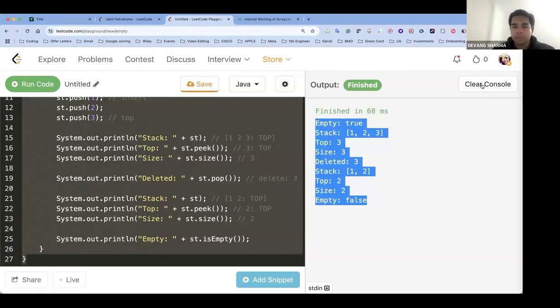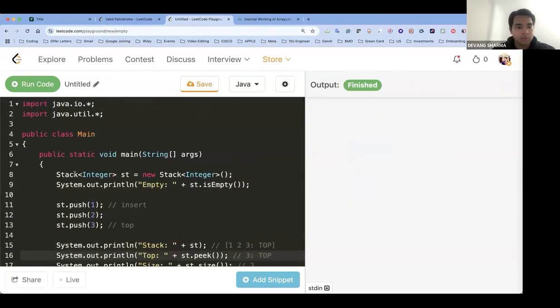Cool. I'm going to clear this. We are going to modify this code to make it a queue. It's pretty much similar to what you have in the stack. You would have queue. The only thing is the queue is not implemented by a queue interface. It's implemented by a linked list interface. Okay. There's no queue interface in Java, by the way. So list is extended by stacks, array list, and vectors, but there's no queue interface. So we implemented by a linked list interface.